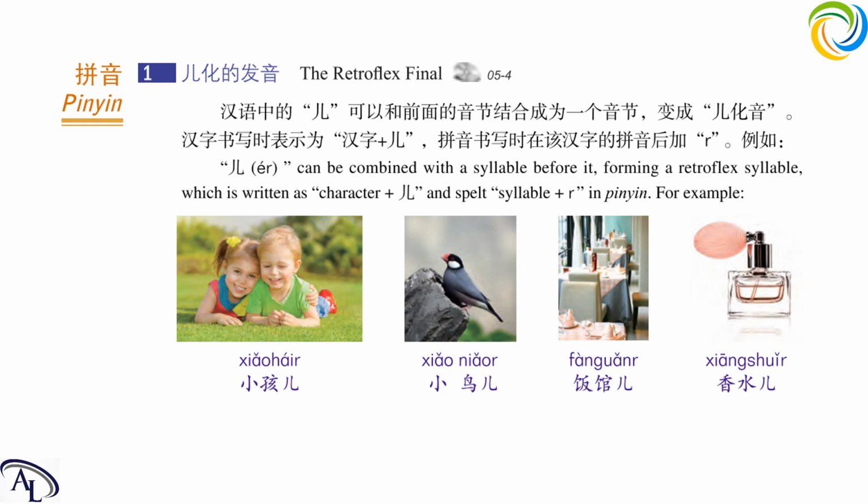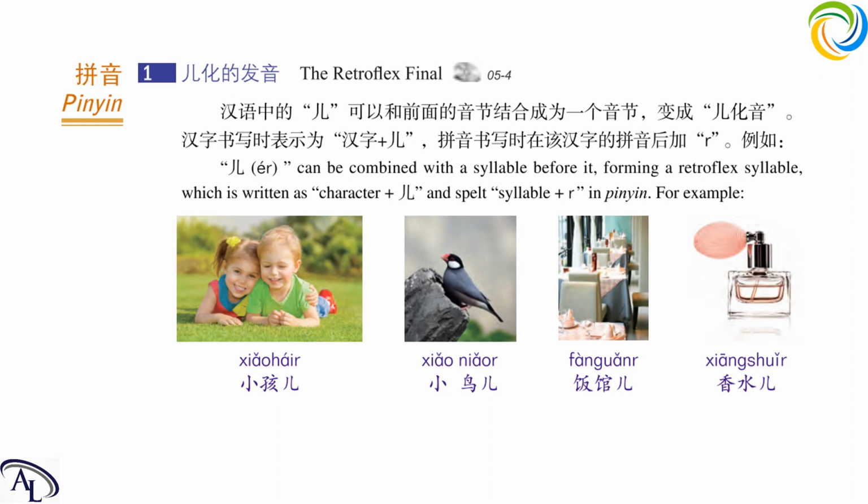Okay, last one, 香水儿. Without 儿 it is 香水. As we can see, the final here is 水, written as uei, but actually the pronunciation of it is ui. And we will get rid of i and put r after it. So it is 香水儿.